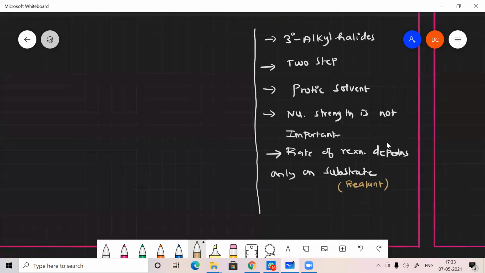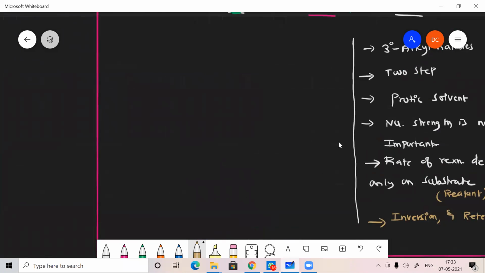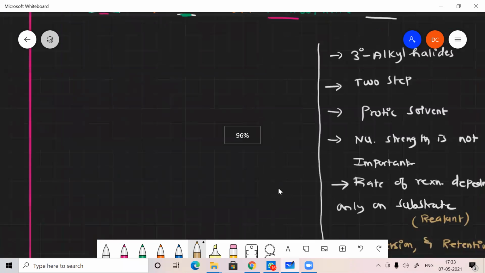And here we are getting a product. We can get two types of product. One is inversion and the other is retention product. We are getting inversion as well as retention product. Let's write. First of all, our condition is a 3-degree alkyl halide. Yes, we can write the 3-degree alkyl halide.